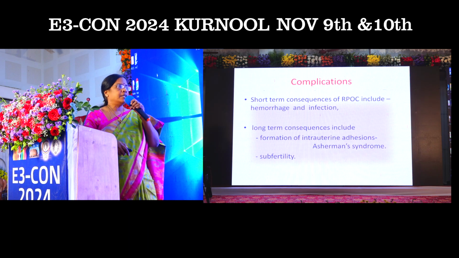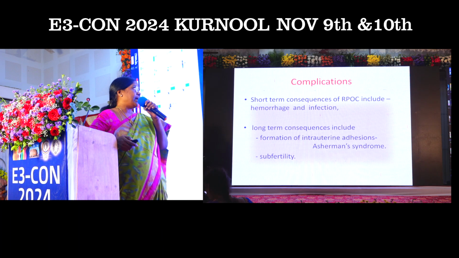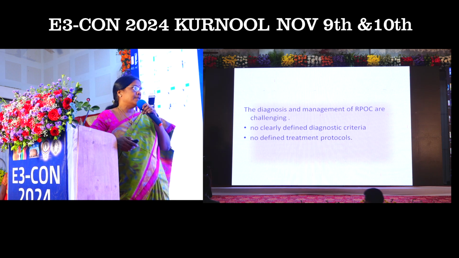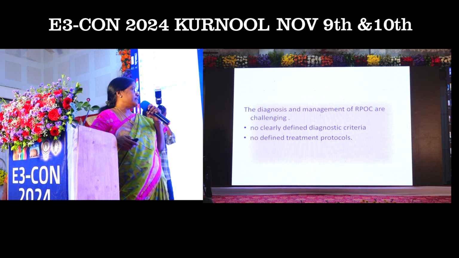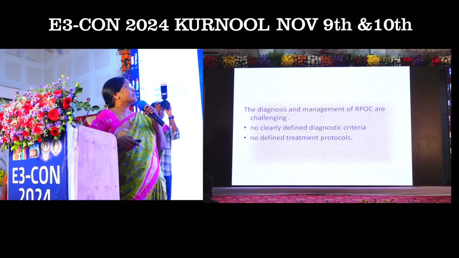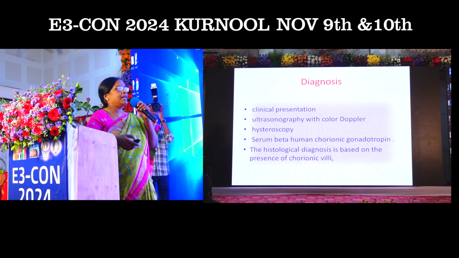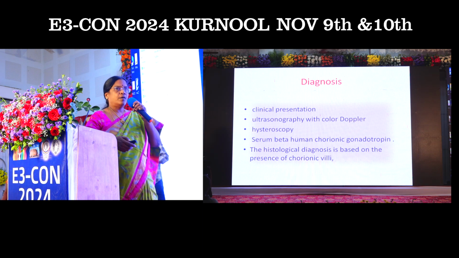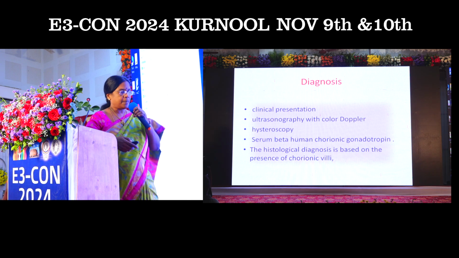So what are the risk factors for RPOC? History of previous RPOC is an important risk factor, and also uterine atony, preterm labor and miscarriage in the second trimester, placenta accreta syndrome, uterine anomalies, previous uterine surgery, and placental abnormalities. So what are the complications? Short-term consequences of RPOC include hemorrhage and infection, whereas long-term consequences include formation of intrauterine adhesions, which is called Asherman syndrome, and consequences like structural bleeding.